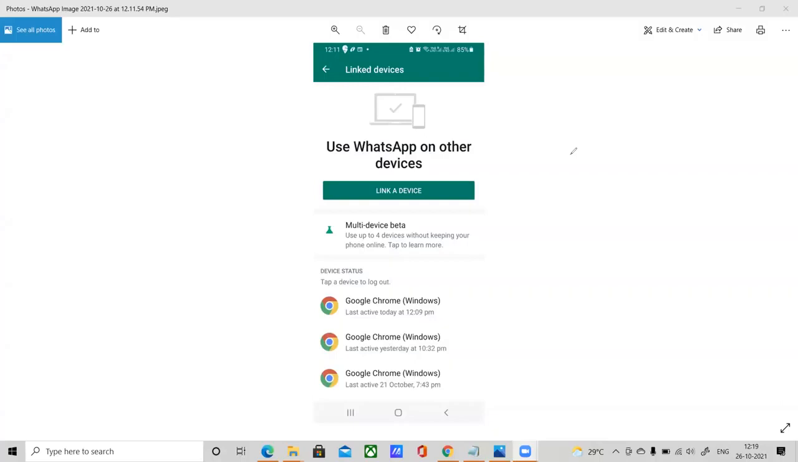Today I will let you know the new features revealed by WhatsApp. So now you can use a multi-device beta option. Here you can use up to 4 devices without keeping your phone online. Earlier, when you were using WhatsApp Web, your phone must be online, but right now it's not required. So right now I will show you.